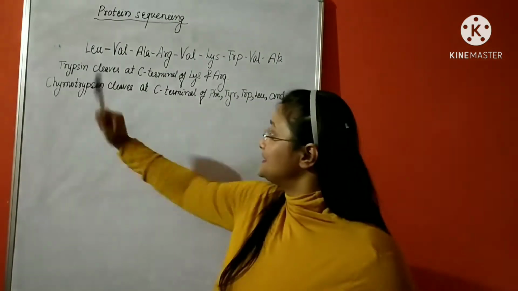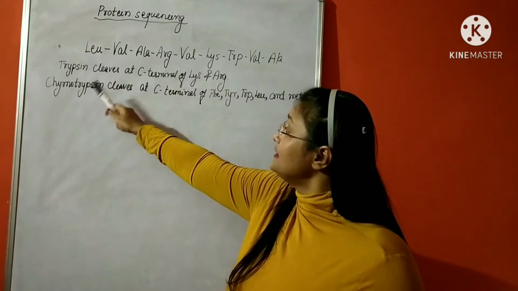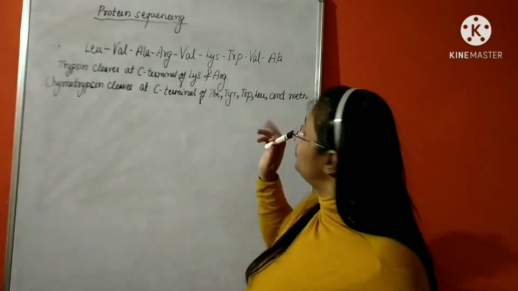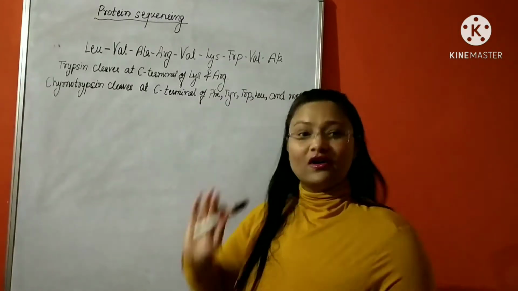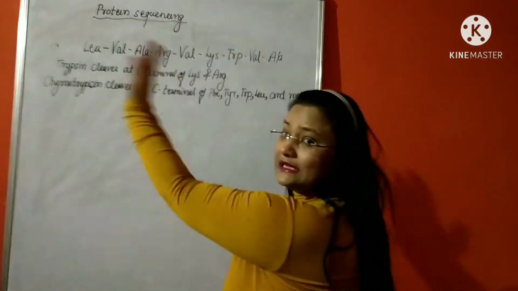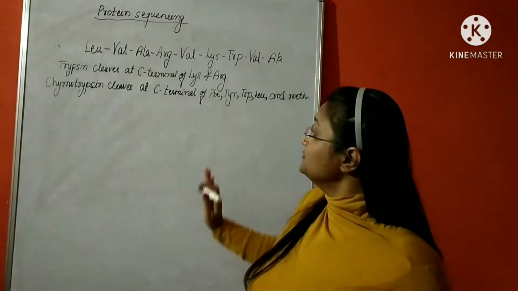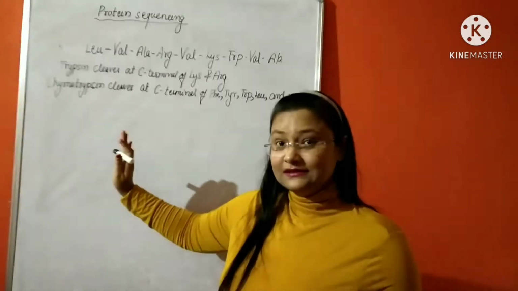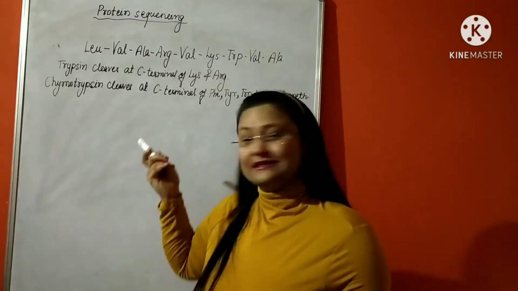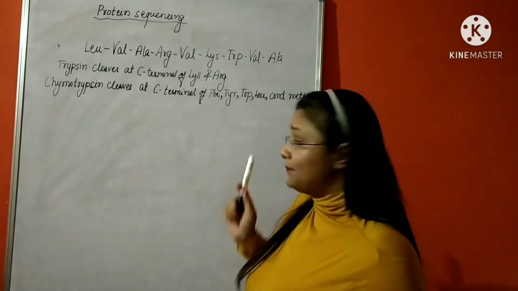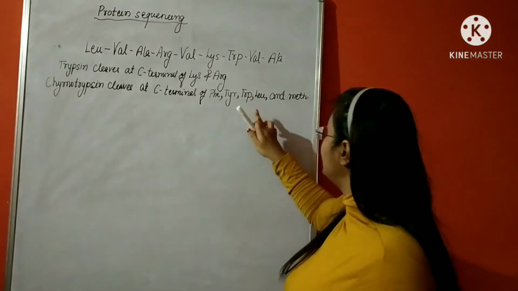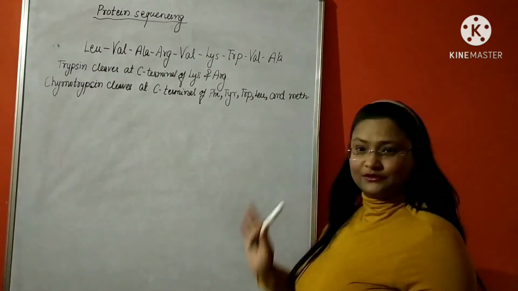One of them is trypsin, and trypsin cleaves at the carboxy terminal, or we can say C side, of two amino acids, lysine and arginine. C side means this side, right side, and N terminal is on the left side. So next, another protease is chymotrypsin. This protease has the characteristic of cleaving a peptide at the carboxy terminal of phenylalanine, tyrosine, tryptophan, leucine and methionine.